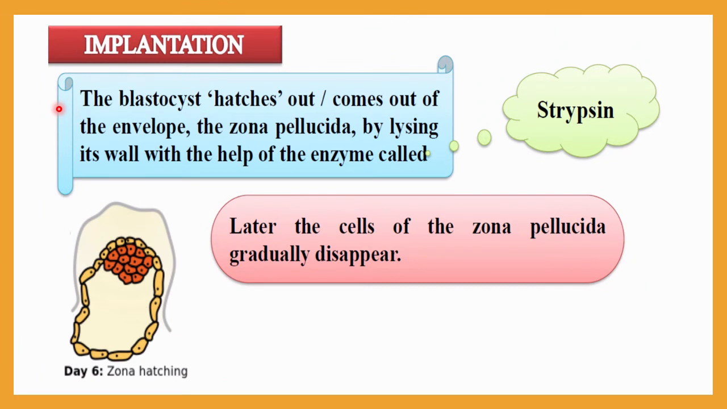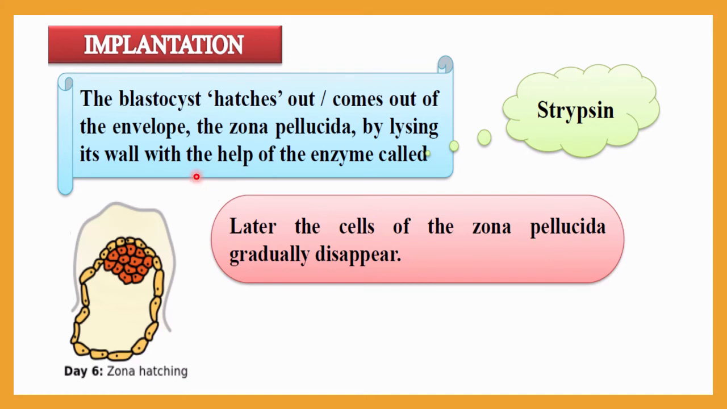What happened during implantation? When the blastocyst reaches the wall of the uterus, it will hatch out, meaning it will come out of the envelope. You know very well that up to the blastocyst stage, this whole structure is covered by the zona pellucida. So first of all, the blastocyst will hatch out, or come out of the envelope. The envelope will be removed over here. That is also called zona hatching, because here the zona pellucida layer will be removed.